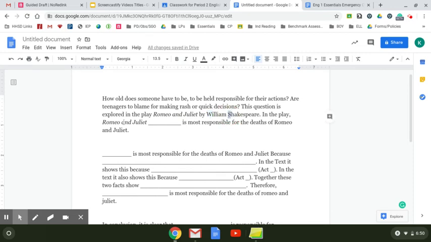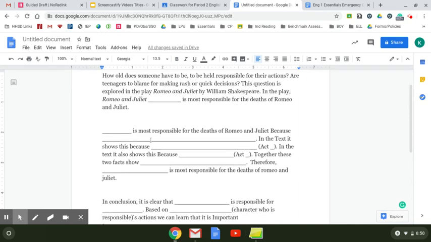In the play Romeo and Juliet, and I would put in the character, and the character's name should be capital, is most responsible for the deaths of Romeo and Juliet. Okay, so this one is checked. So, good. Now I'm going to move on. Next one. Blank, character should be capital, is most responsible for the deaths of Romeo and Juliet. Also, good. I capitalized them. Because. Should because be capital? No, it's not the beginning of a new sentence. It's still part of this sentence. And it's not a name.